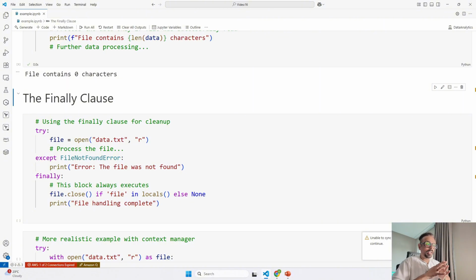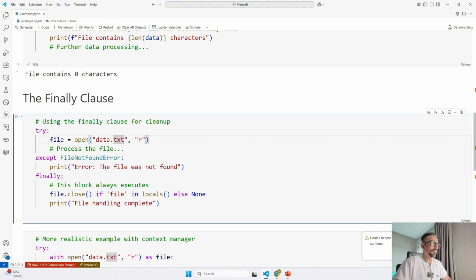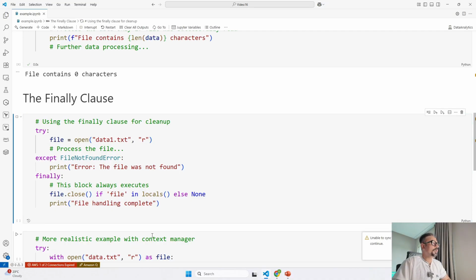As I said, no matter what happens, whether an error occurs or not, the finally block is always going to run. Here the finally block checks if the variable exists in the local scope. If it does, we close the file using file.close. Right now we already have a file, data.txt. I will use data1.txt because we don't have that in our current folder, and I go ahead and run this.